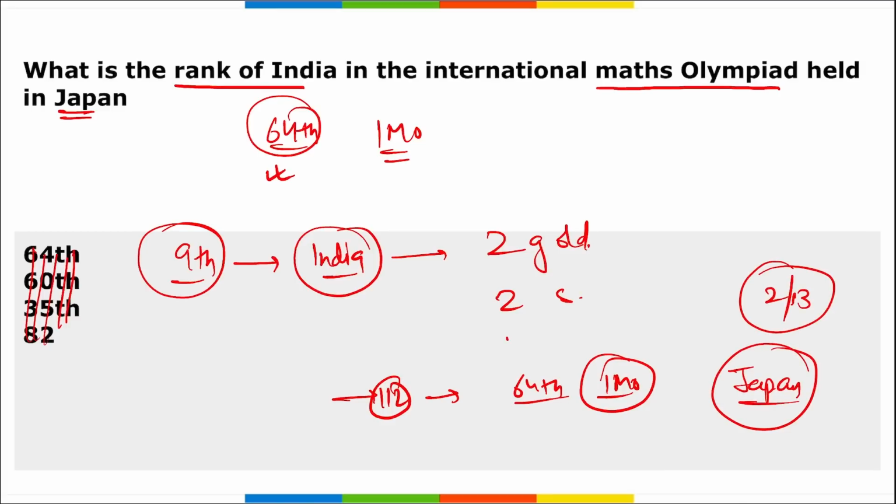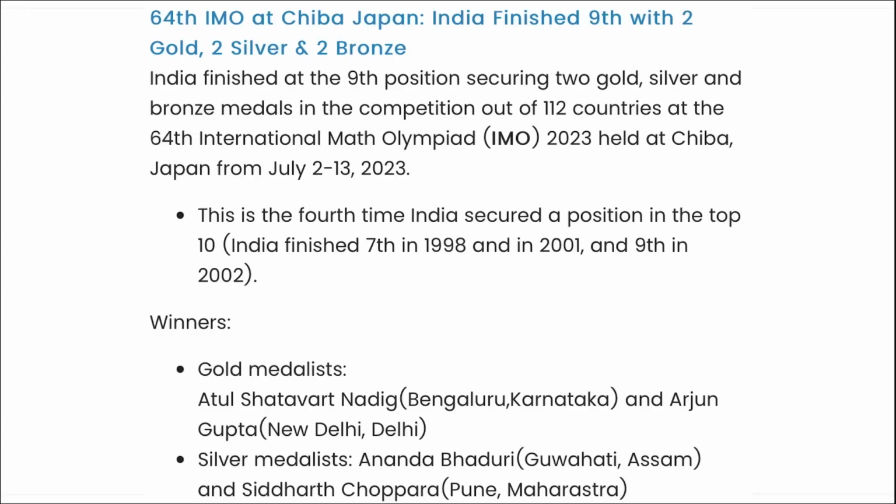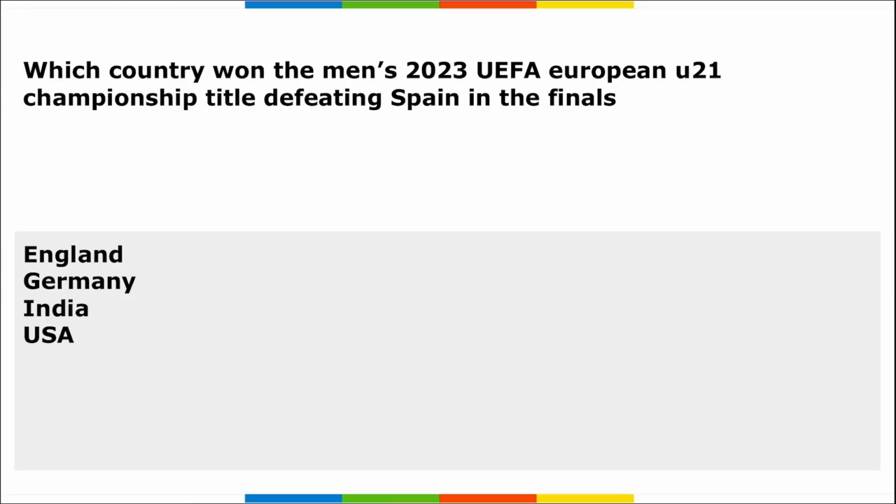And this is the 4th time that India has secured a position in the top 10, right? Next, we can see the 64th edition of IMO was held in Japan and India finished 9th with 2 gold, 2 silver and 2 bronze. And this event was held in Japan.